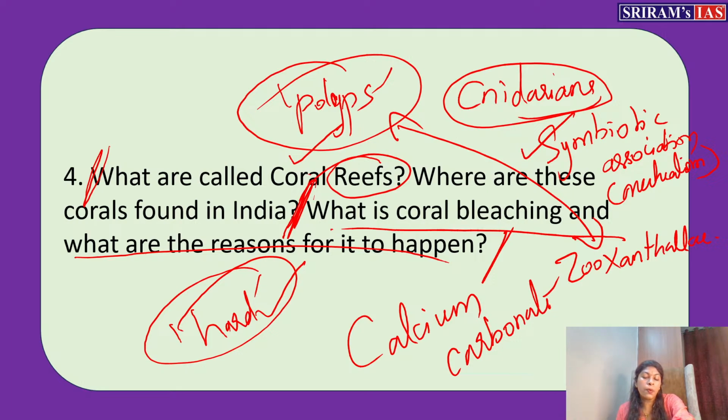Polyp will provide space for them to live and also gives the excretory substances, whatever it excretes. So carbon dioxide and such are used by zooxanthellae while preparing the food. Apart from giving food, zooxanthellae also give color to the polyp. That is where the next question, coral bleaching, starts. So zooxanthellae gives food and the color.